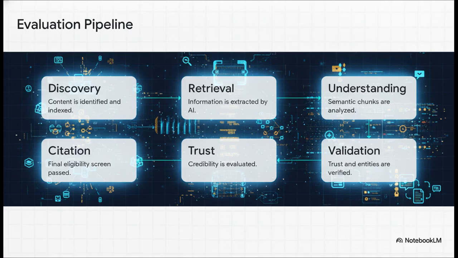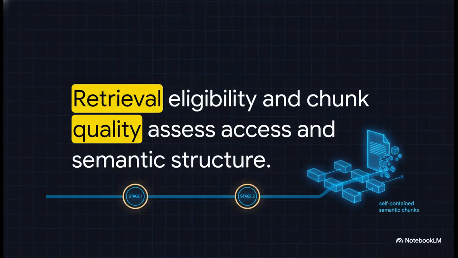First, discovery and retrieval. Then, understanding and validation. And finally, trust and citation. This sequential filtering pipeline is ruthless. If your content fails even a single step, boom, it is completely blocked from reaching the next phase. No exceptions. Let's look at those first 2 gates.